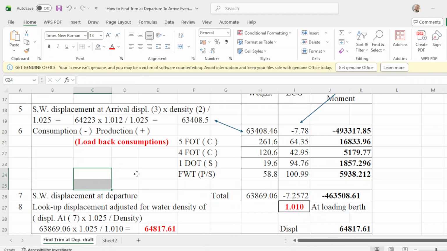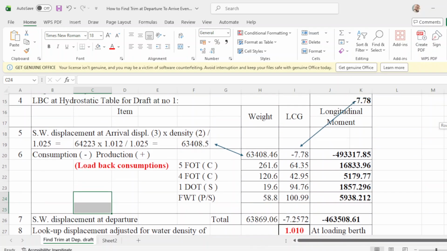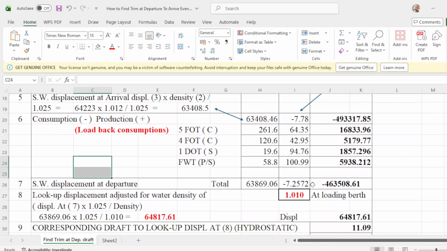Okay. So load back consumptions. Instead of negative, you put positive, all positive. And this will be your total weight and your total longitudinal moments. And your LCG is negative 7.25. So how did I get this one?